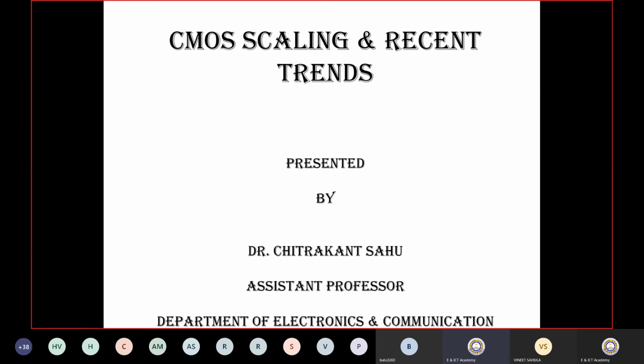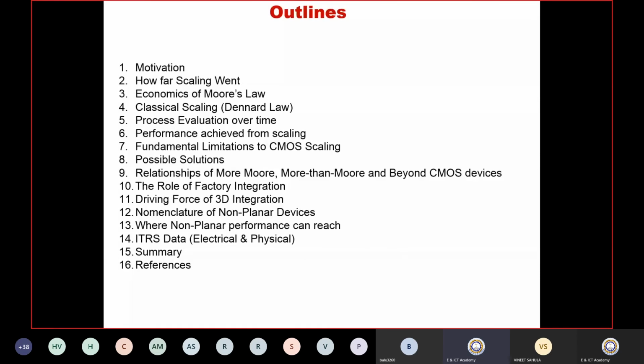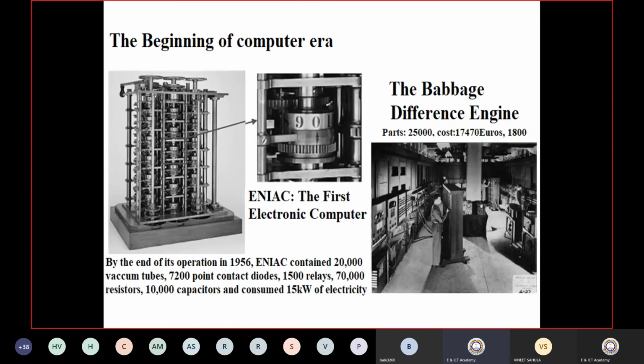So I'll take you through some of the things: why we are studying all those CMOS, right? So beginning with the first slide, if you go back to the history, you can see this is the beginning of the computer era, where this is considered as a computer at that time, in early 1800 euros.